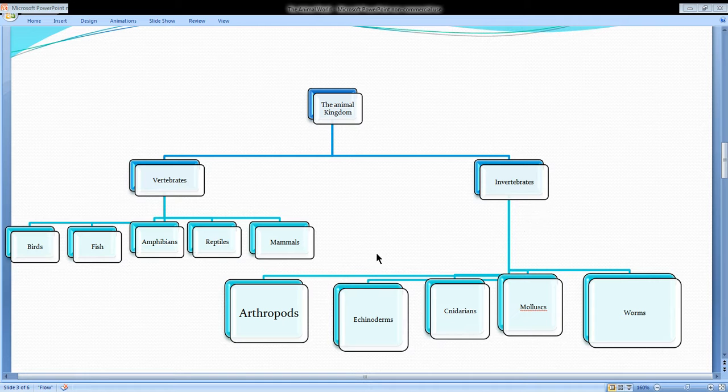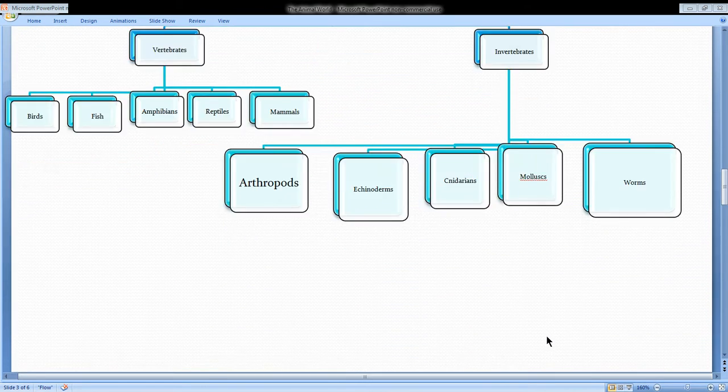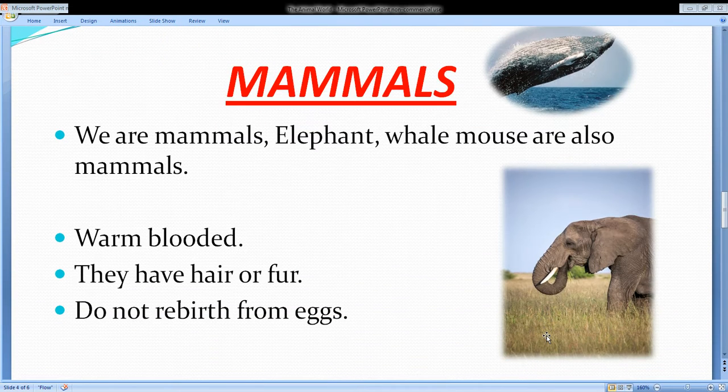Invertebrates: arthropods, echinoderms, cnidarians, mollusks. These may be new to you. Worms are familiar to some of us, but many of us don't know about worms. So, in the second part of this chapter, I will tell you all about invertebrates: arthropods, echinoderms, cnidarians, mollusks, and worms. So, do watch the second part of this chapter.